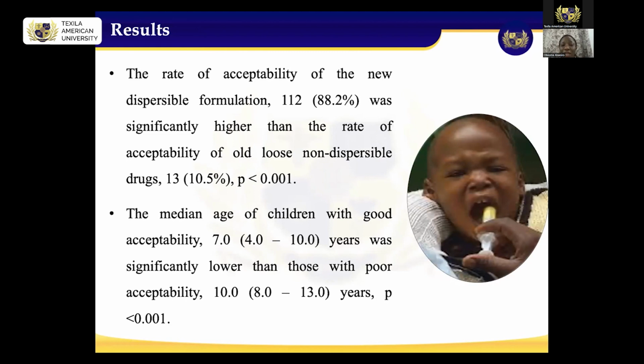The median age of children with good acceptability was 7 years, with a range of 4 to 10 years. And it was significantly lower than those with poor acceptability, which is 10 years, a range of 8 to 13 years, with a p-value less than